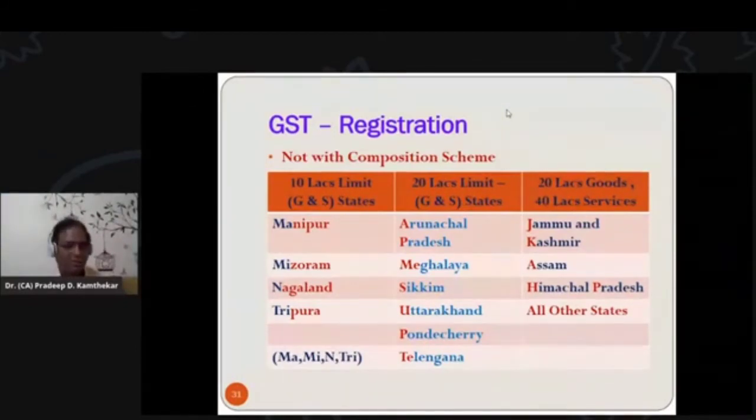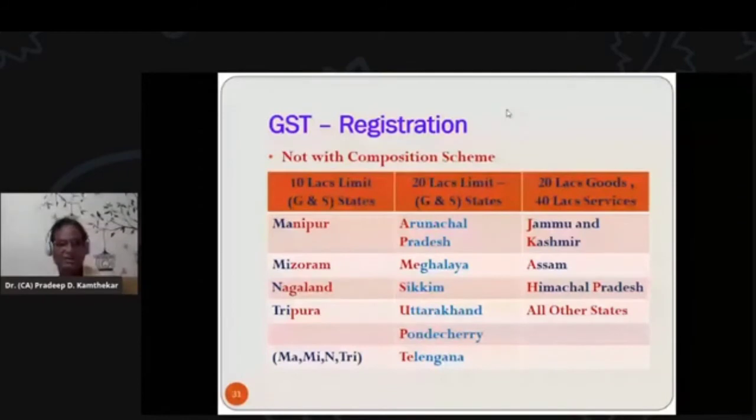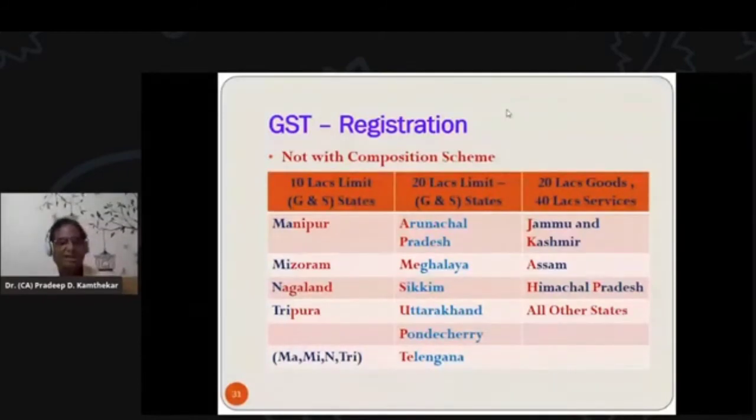That means the moment that 10 lakhs limit is crossed in the name of supply of goods and services by any dealer from Manipur, Mizoram, Nagaland, Tripura, then registration under the normal GST scheme is compulsory. Now, 20 lakhs rupees is the limit for supply of goods and services for these states, which are Arunachal Pradesh, Meghalaya, Sikkim, Uttarakhand, Pondicherry, and Telangana.